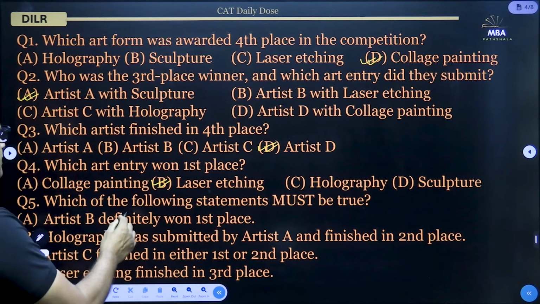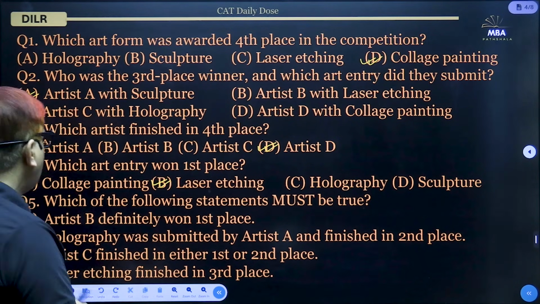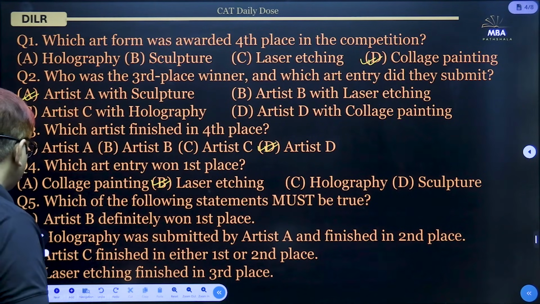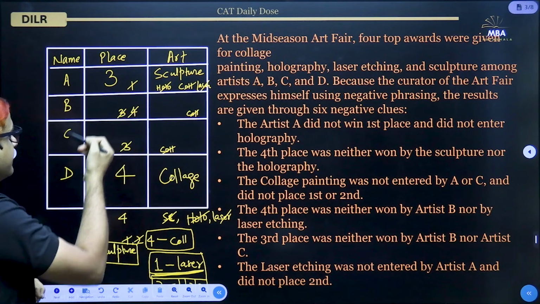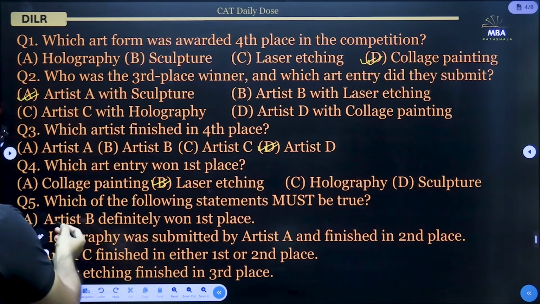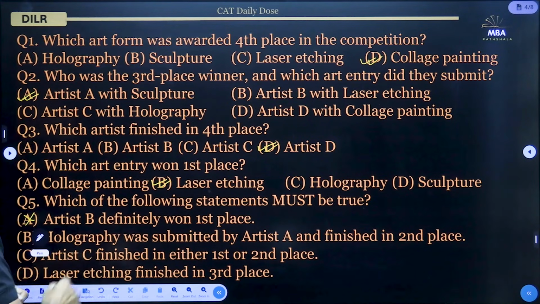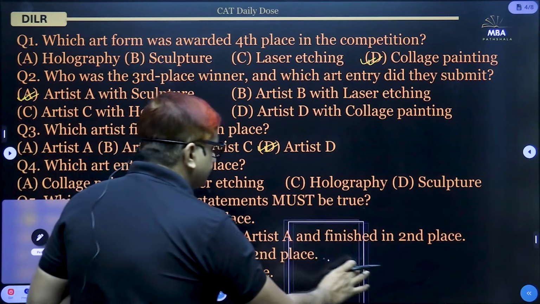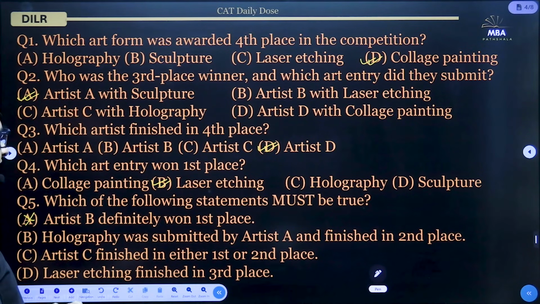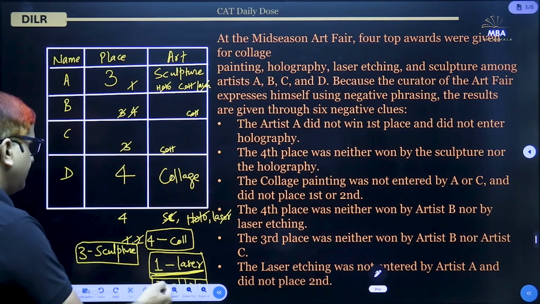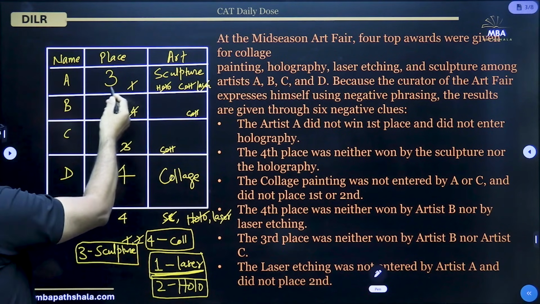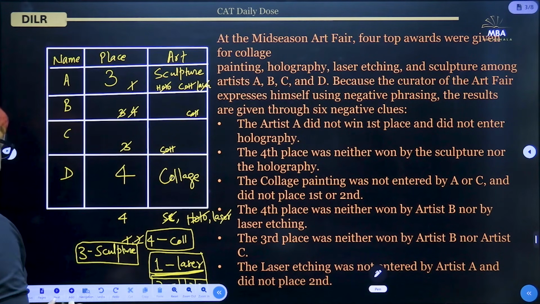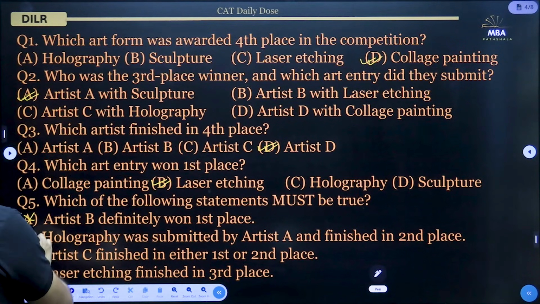And now the last one, which of the following statements must be true? Artist B definitely won first place. That we cannot say. Artist B can win first place or even second place. So that is saying definitely true. That is not the case. Holography was submitted by artist A and finished in second place. No, that is not the case. Holography finished in second place, that we know, but that was not submitted by artist A. So that is also not correct.